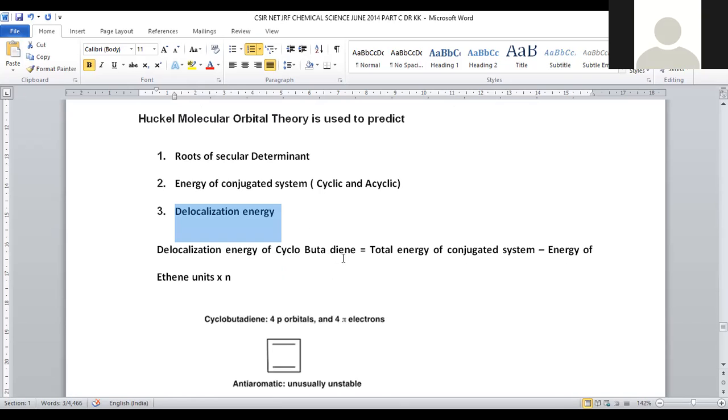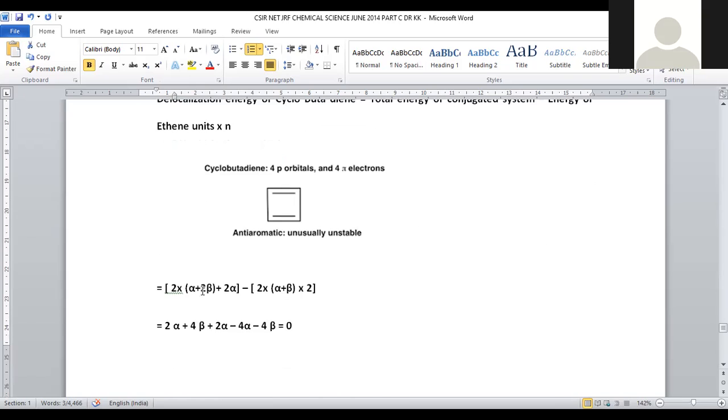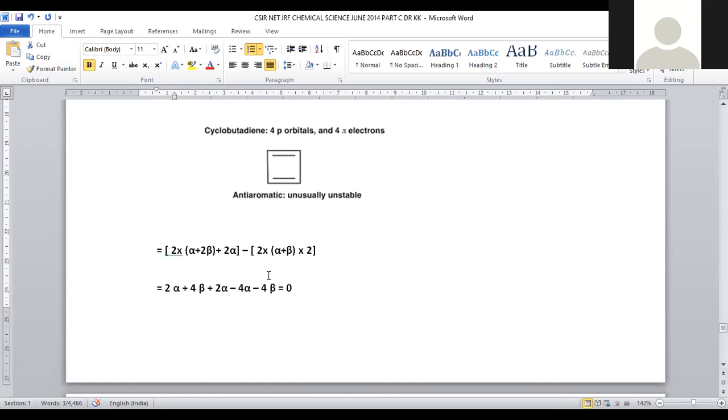The delocalization energy of cyclobutadiene. Let us predict it for cyclobutadiene. That is given by the formula: total energy of the conjugated system minus energy of the ethene units present, into N. This will be the formula in order to predict its delocalization energy. In accordance with HMO, total energy of the conjugated system will be 2 alpha plus 2 beta plus 2 alpha. This will be the total energy of the conjugated system, minus the energy of ethene units. How many ethene units are there? 2 ethene units are there.